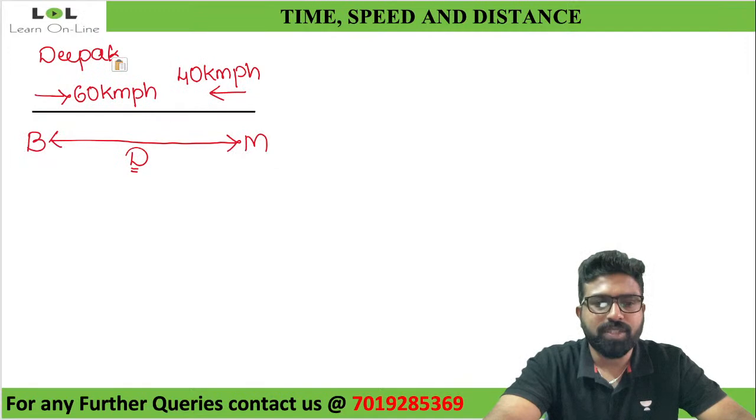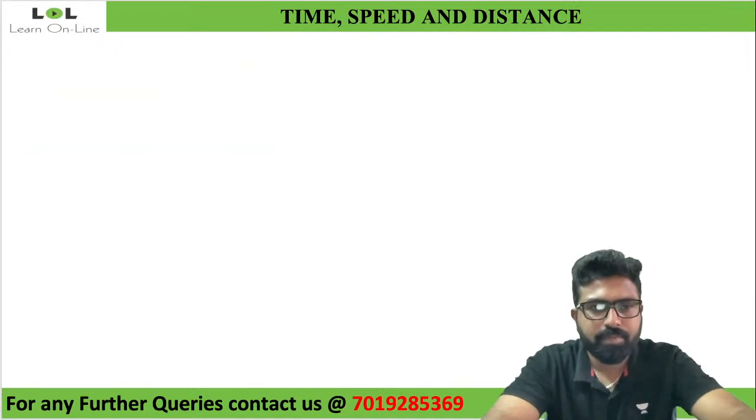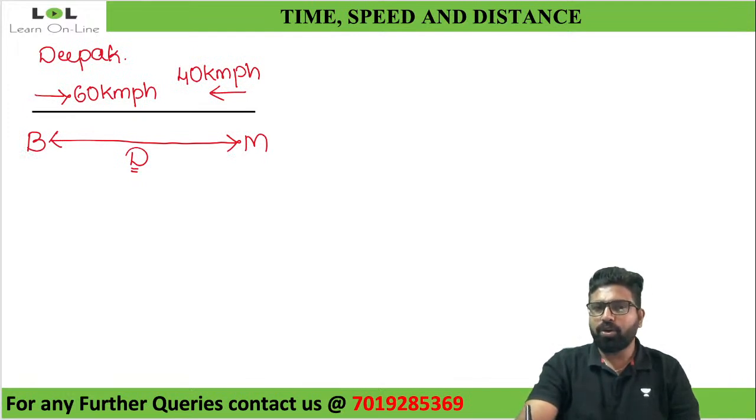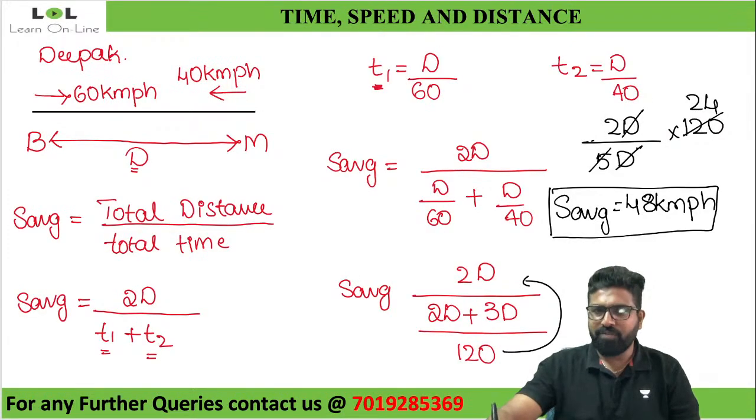Now observe this, guys. What I'm telling you is that while traveling from Bangalore to Mysore at 60 kilometers per hour, while coming back it is 40 kilometers per hour. If we have observed this carefully, we got to know that no matter what I assume here for the distance, don't you think it will get cancelled out at the end? You're taking out common and cancelling this 2 out. Look at this. What is happening to this D which we had assumed? It is getting cancelled. Yes or no?